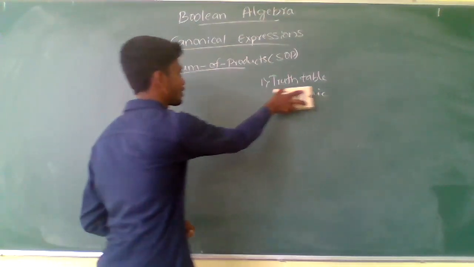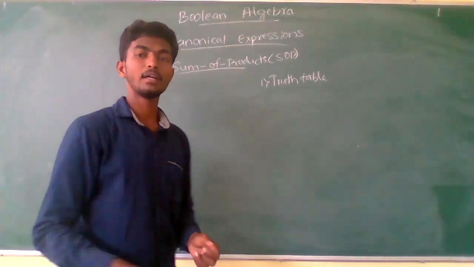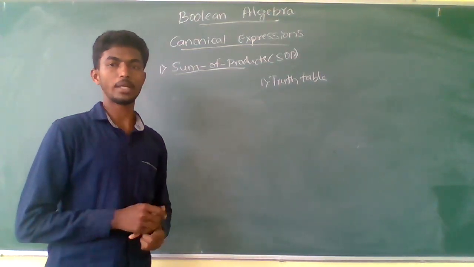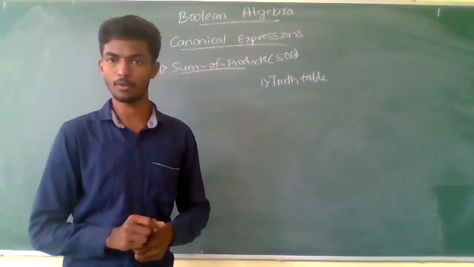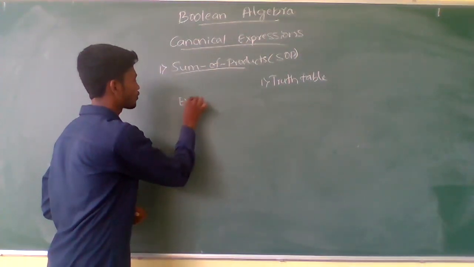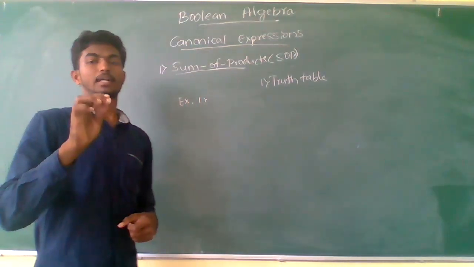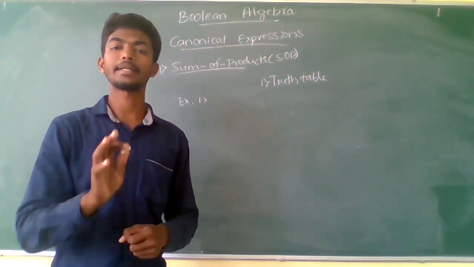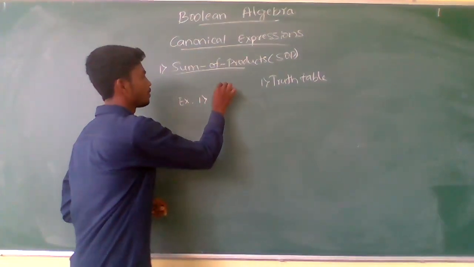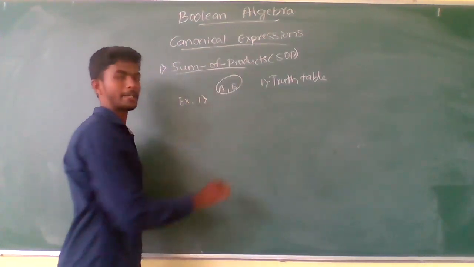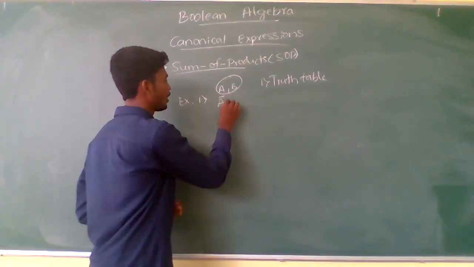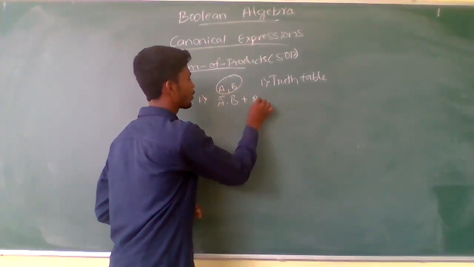Let us discuss the truth table method here. For converting into the sum of products form, we need a Boolean expression containing product terms, not min terms. Example one: consider a system containing two logical variables, A and B. The expression is A complement into B plus B complement.